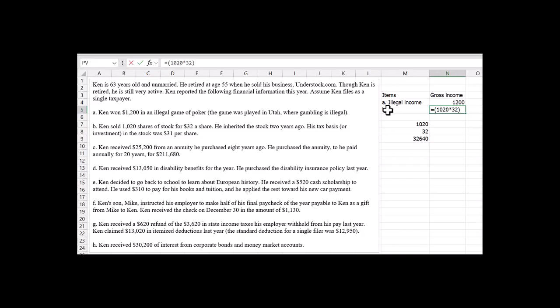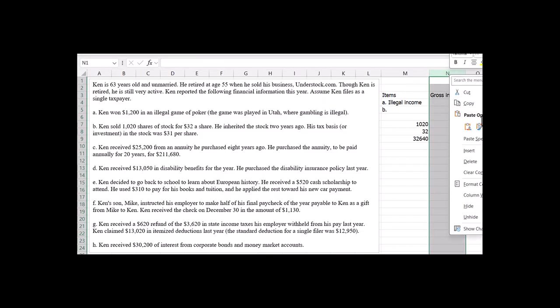Then we have to subtract out his basis, which was $31 a share. So we subtract the same 1,020 shares times $31. I know that rolled off the screen, but if you look up here, you can see where I'm typing it. Okay, and if I hit enter, what do I get? I get 1,020. That's the correct amount.